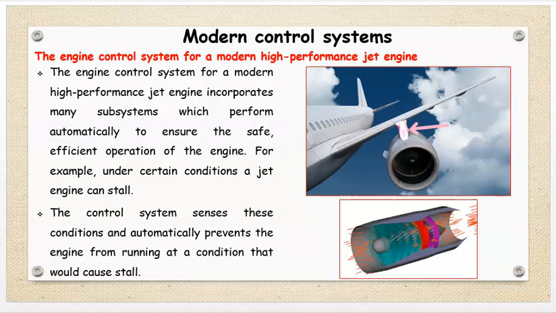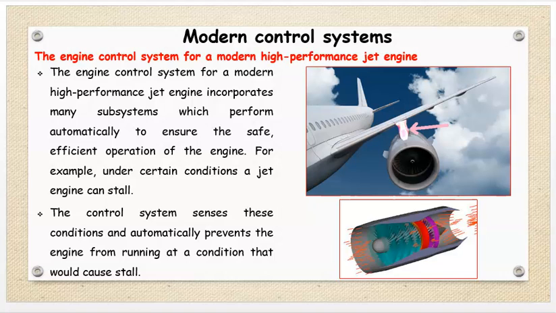Another example of modern control system is our engine control systems for a modern high performance jet engine. Now you know that aeroplanes are operated by the pilot at different heights with respect to the earth, or with respect to the ground. Therefore, these modern control systems are used. The engine control system for a modern high performance jet engine incorporates many subsystems which perform automatically to ensure the safe, efficient operation of the engine.